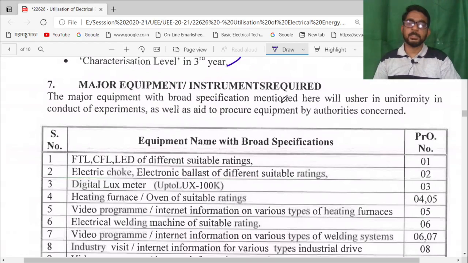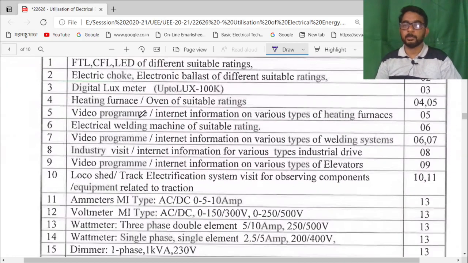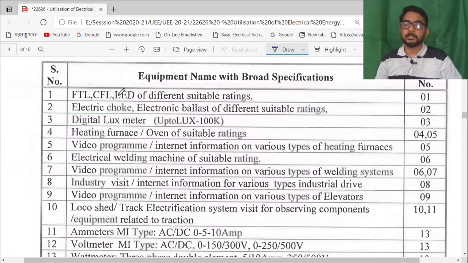Now, see, major equipment used for the different practicals are as follows, that is FTL, CFL, LED for practical 1 and 2, electric choke, electronic ballast, digital lux meter. Sometimes if a digital lux meter is not available, then there are some smartphone apps through which we can read the illumination at a particular surface.